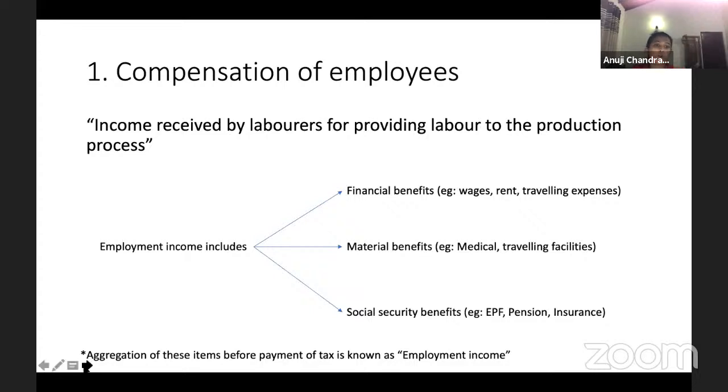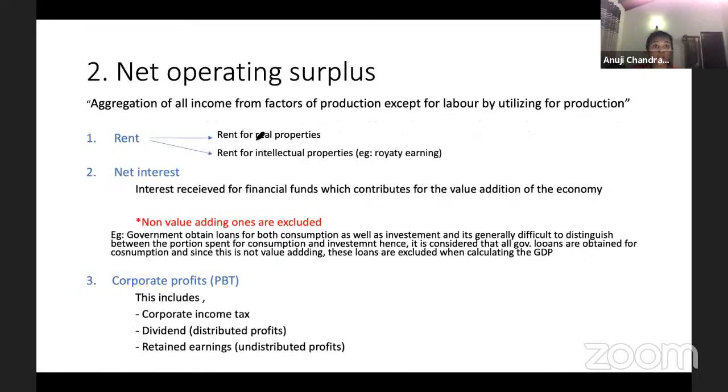Next we talk about the net operating surplus. Net operating surplus is the aggregation of all the income from all factors of production except for labor. So except for labor, what are the other factors of production? Guys, there are 4 main factors of production: land, labor, capital, and entrepreneurship. Labor we take separately. The other 3 together we call the net operating surplus.